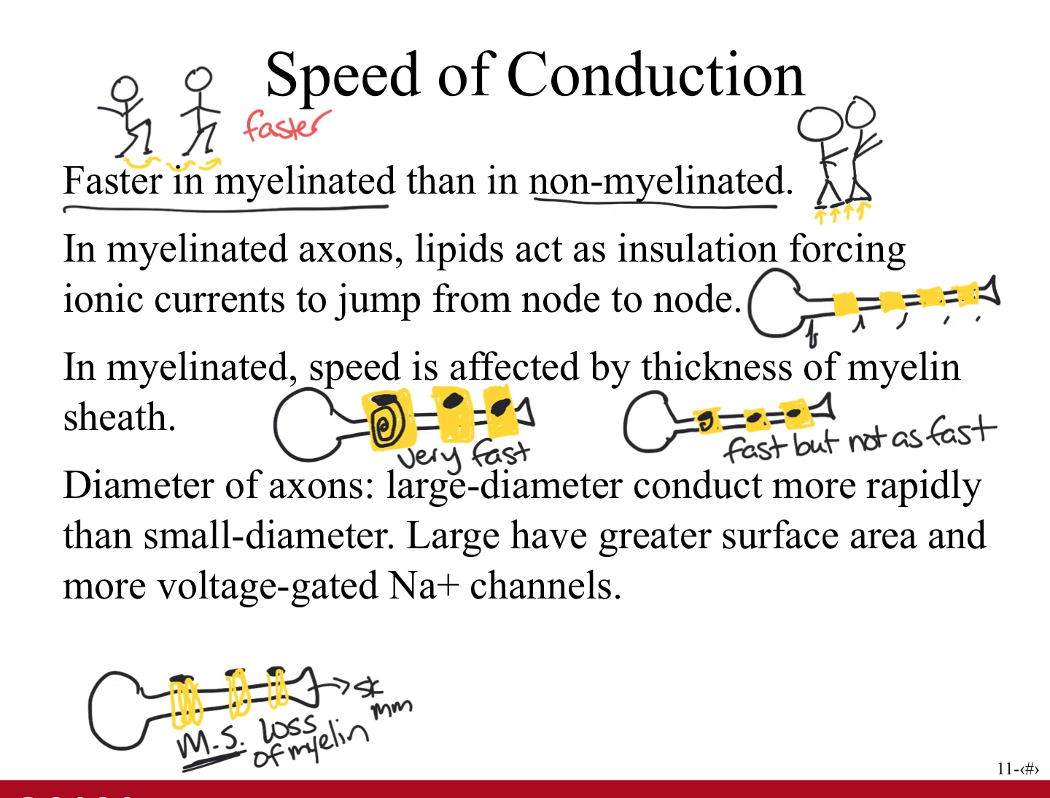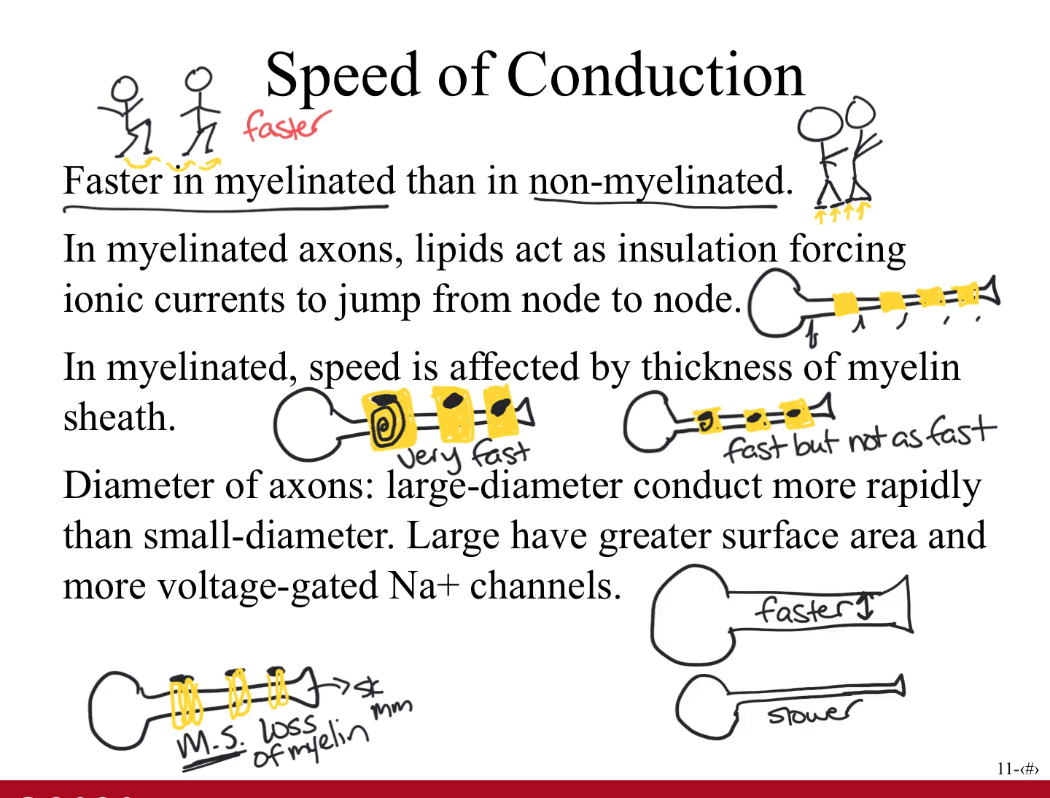In addition to myelination, the diameter of an axon affects the speed of action potential conduction. Large diameter axons conduct action potentials more rapidly than smaller diameter axons because larger diameter axons have a greater surface area. A larger surface area means there's more voltage-gated sodium channels that can open during depolarization, and this results in a greater local current, which will more rapidly stimulate the adjacent membrane areas.